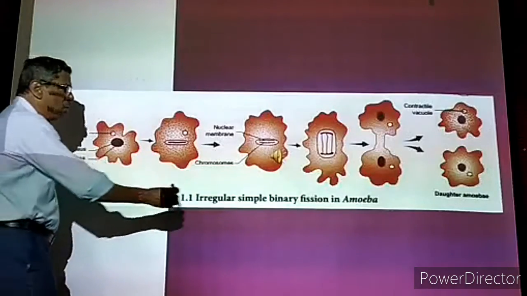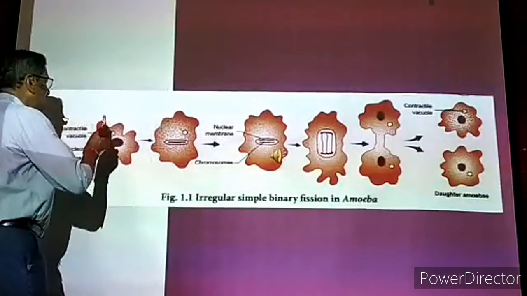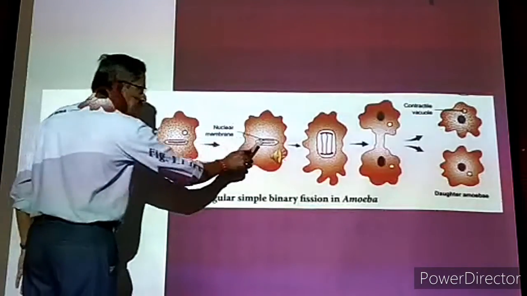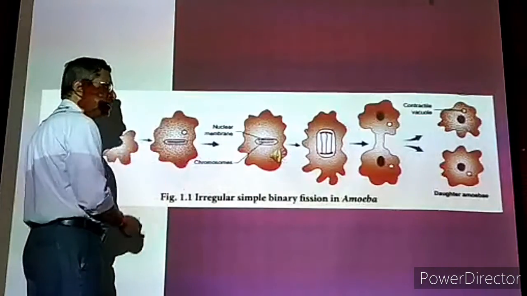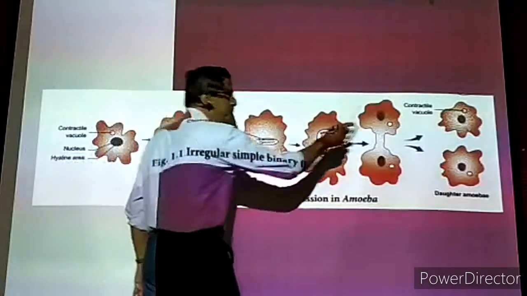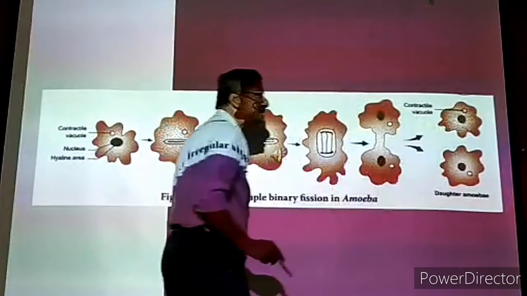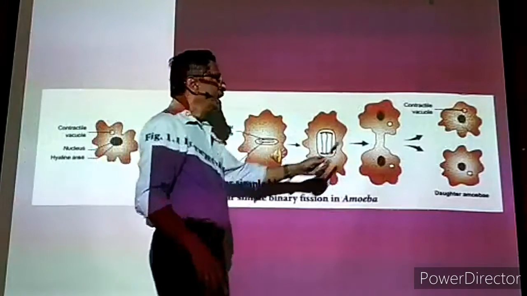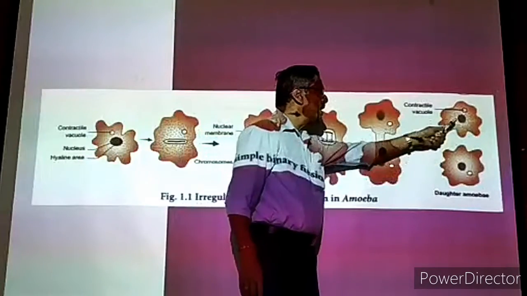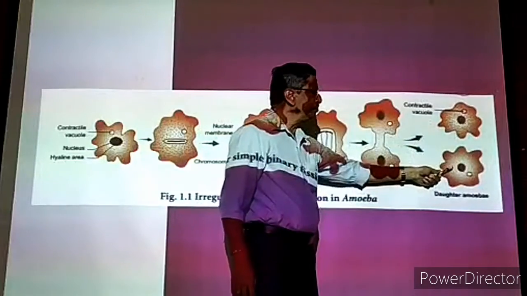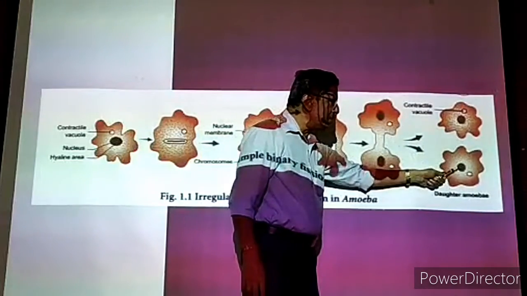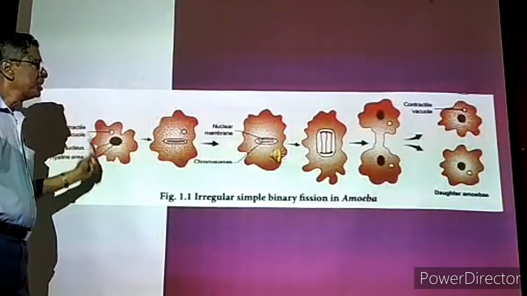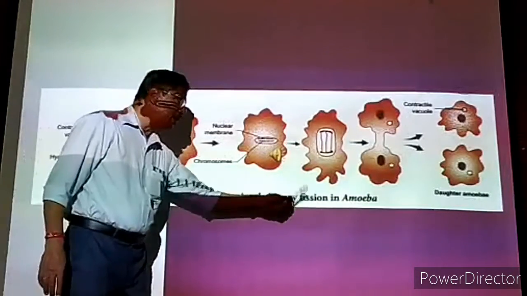Now I will give the meaning of binary fission first. One cell, amoeba, is growing bigger. It is the largest size, maximum size. Then it is divided into 2 small cells. Now the 2 small cells are called daughter amoebae. Each daughter amoeba slowly grows into an adult, bigger one. This is actually the meaning of binary fission.